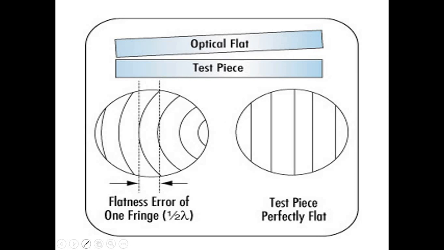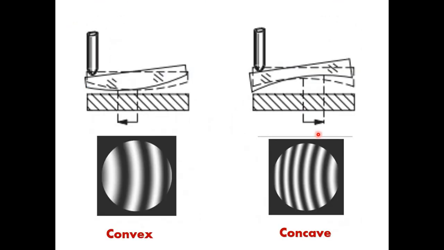And if the test piece is perfectly flat, then you will get alternate bright and dark bands that are shown over here. Again, you can see whether that particular surface has a convex nature or concave nature. So that you can also get with the help of this. Here you can see, if a concave surface is there, then such kind of pattern will be there. If a convex surface is there, such kind of pattern you may see over there. So that is related to the optical flatness.